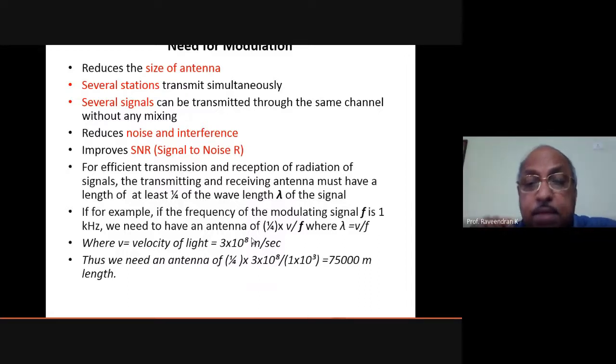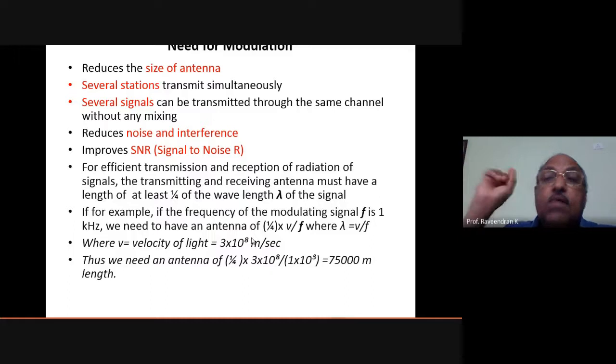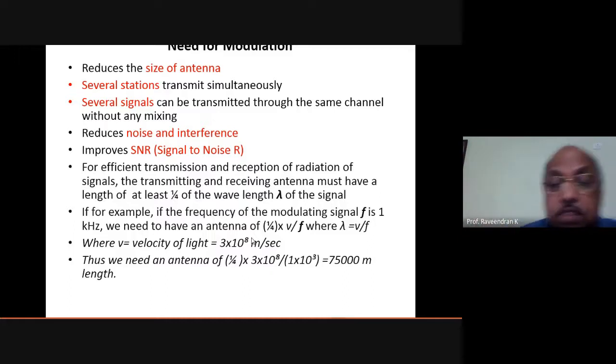What is this lambda? Lambda is the wavelength of the signal, which is equal to the velocity of light divided by the frequency of the signal being transmitted.